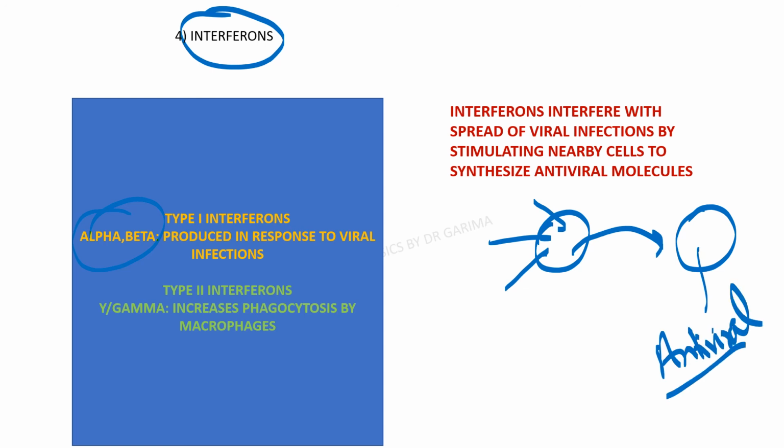These antiviral molecules will try to contain the infection of the virus. Thus, they interfere with viral replication, and with this term only you can understand the importance of interferons as an antiviral. Interferon gamma, if you remember, increases phagocytosis by macrophages and it does have a very important role during granuloma formation also.